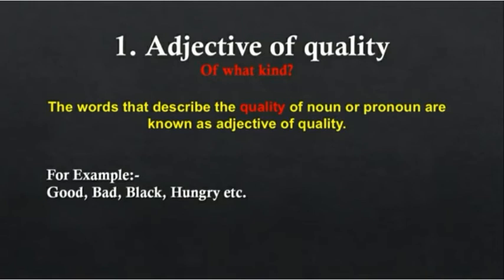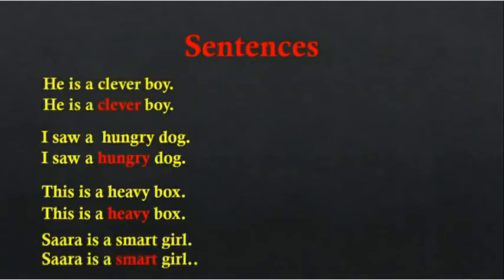Let's see with the help of sentences. He is a clever boy. In this sentence, the word clever is telling the quality of the boy. What kind of boy is he? The boy is clever. So, clever tells the quality of the boy and this is the adjective of quality.